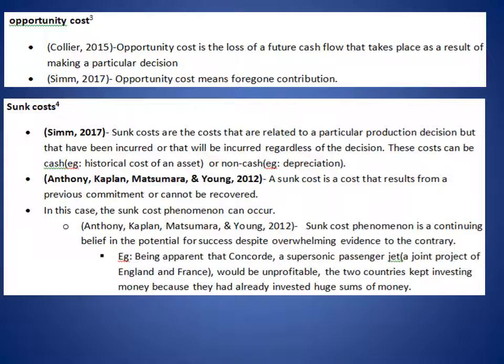According to Atkinson et al. 2012, a sunk cost is a cost that results from a previous commitment or that cannot be recovered. So in this case, the sunk cost phenomenon can occur. According to Atkinson et al. 2012, the sunk cost phenomenon is a continuing belief in the potential for success despite overwhelming evidence to the contrary. For example, it being apparent that Concorde, a supersonic passenger jet, which was a joint project of England and France, would be unprofitable, the two countries kept investing money because they had already invested huge sums of money.